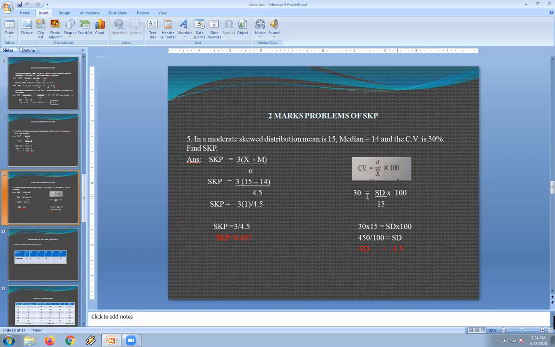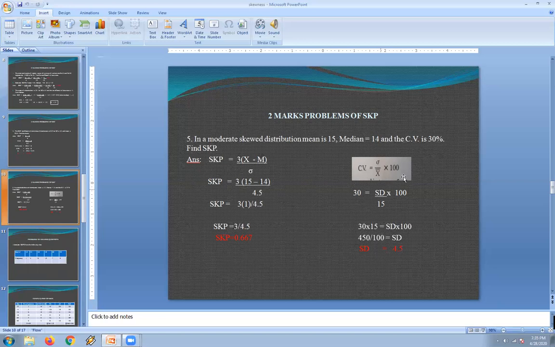Let me substitute the CV value: 30 equals standard deviation divided by the mean value 15, into 100. Now we can shift this 15 to the left side, multiplying with 30. 30 into 15 equals SD into 100. Then 15 into 30 will become 450. Then to calculate SD, the 100 in the denominator can be shifted to the left side, and it becomes divided by 100. Therefore, the value of standard deviation is 4.5.